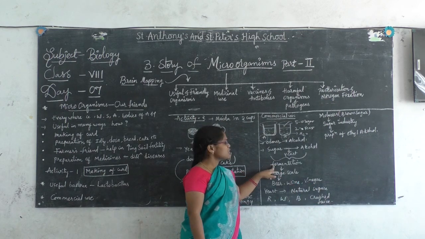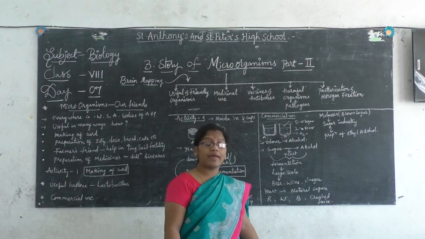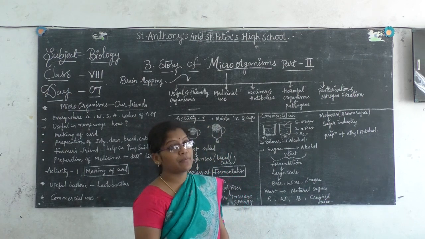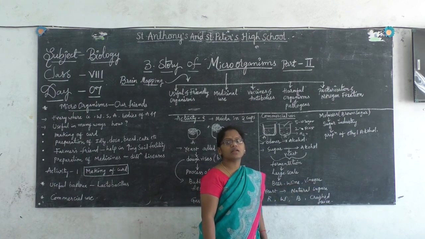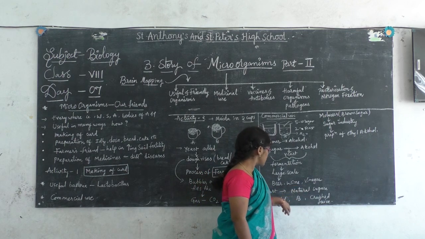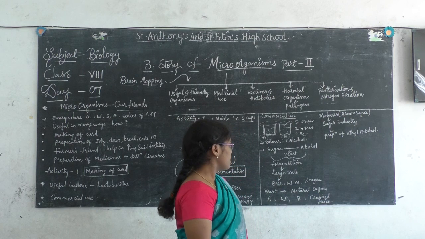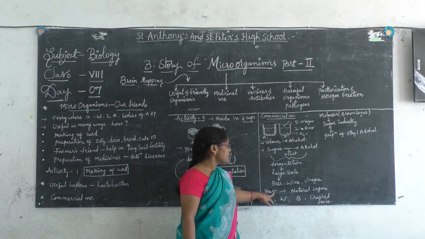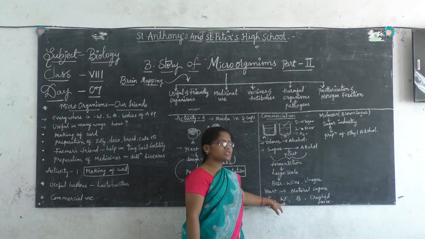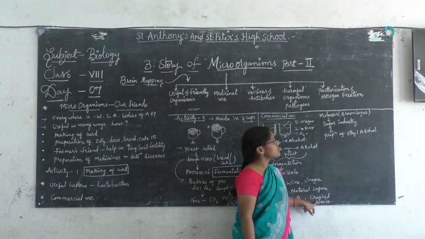This fermentation is used on a large scale in industries, like the preparation of beer, wine, vinegar and acetic acid. Right? And where will you get yeast? In natural sugars like rice, wheat, barley and cashew juice.